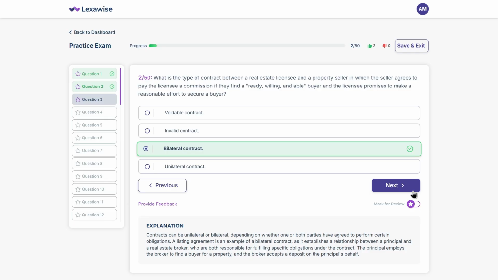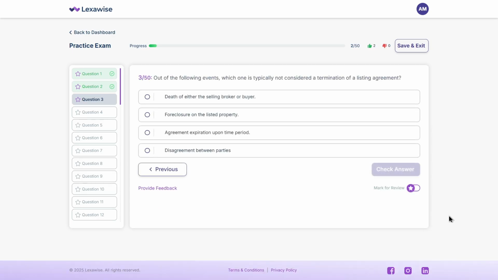Let's look at this one. Out of the following events, which one is typically not considered a termination of a listing agreement? A. Death of either the selling broker or buyer. B. Foreclosure on the listed property. C. Agreement expiration upon time period. D. Disagreement between parties. Think it through.